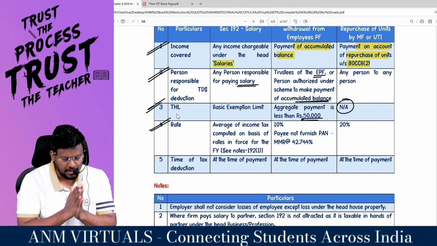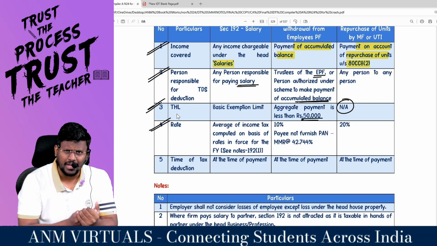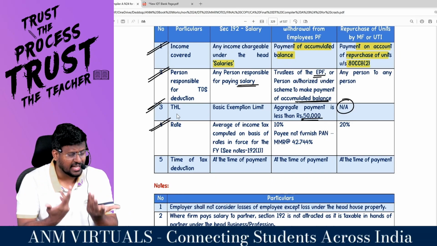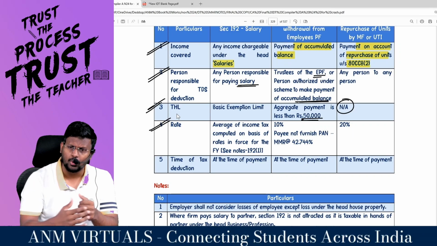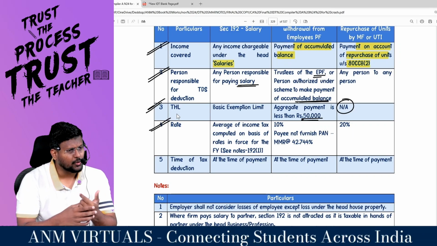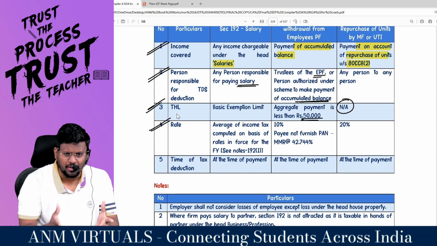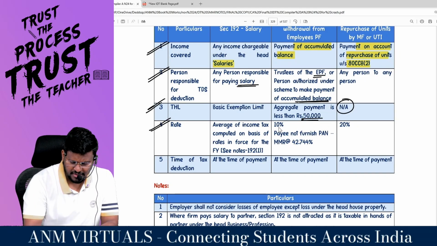Average of income tax computed on the basis of rate in force for the financial year. We know how to compute the average of income tax. In double taxation avoidance agreement and all, we have studied the average rate of tax, which is nothing but the tax payable divided by total income into 100. The same way you have to calculate the average rate of tax. That means there is no specific rate mentioned for 192. Here it is 10%, sir.